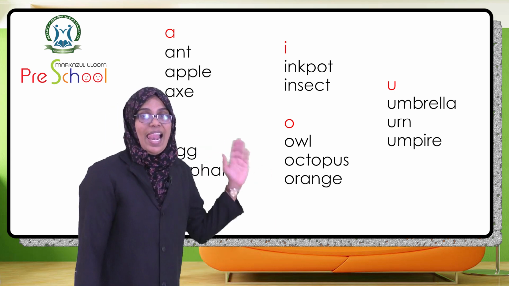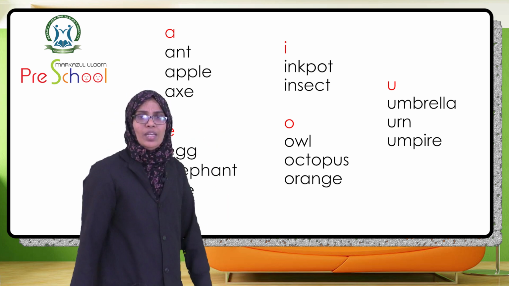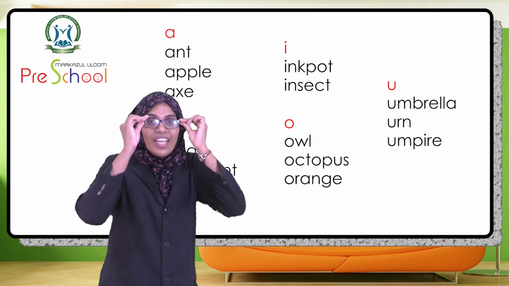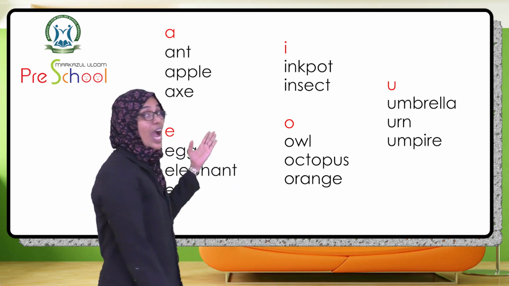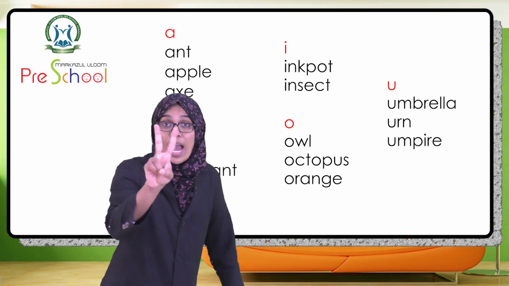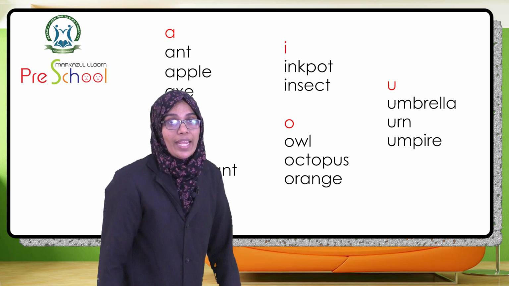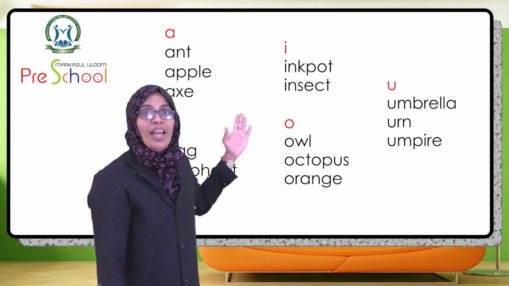Now look at the third word, which we all have. Look, this one. What is it? Yes, eye. We have 2 eyes, but I am here writing only 1 eye.